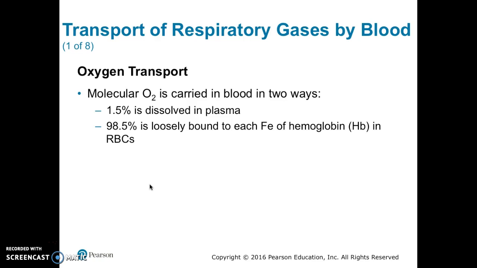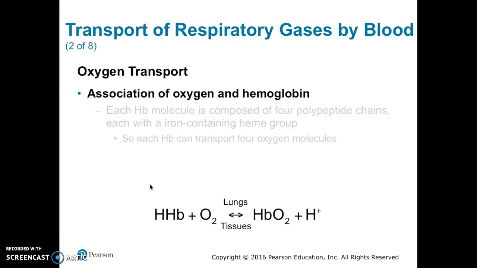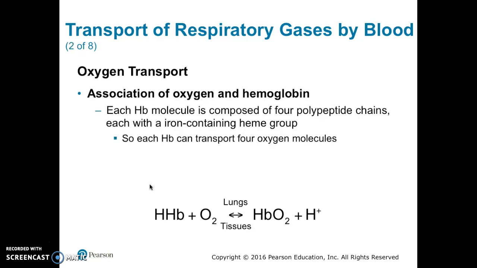1.5% is dissolved in the plasma. The other 98.5% is loosely bound to each iron atom of hemoglobin in the red blood cells. Each hemoglobin molecule is composed of 4 polypeptide chains, each with an iron-containing heme group, so each hemoglobin can transport 4 oxygen molecules.